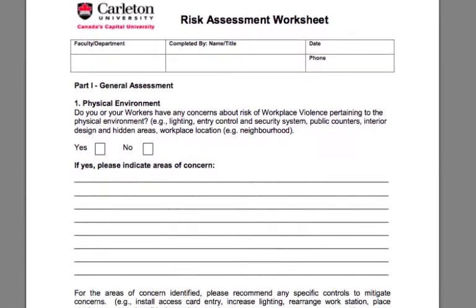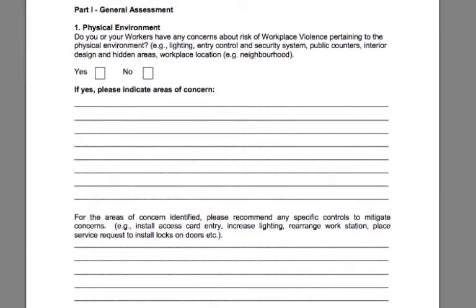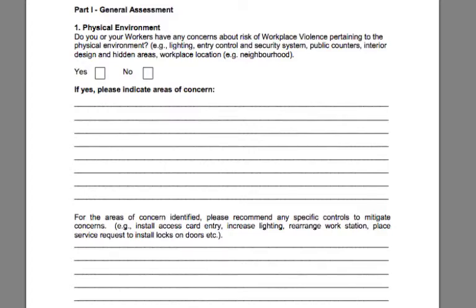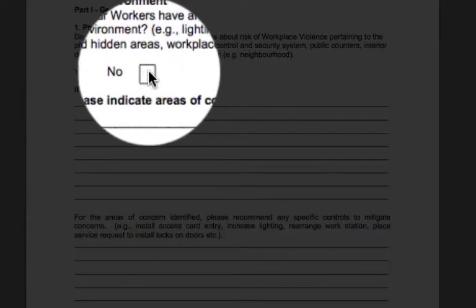The first question in this section is, do workers in their department have any concern about workplace violence pertaining to the physical environment? Examples of risks could be lighting, entry controls, door locks, or the interior design of an office with hidden areas. If your department has areas of concern, then check the Yes box. If there are no concerns over the physical environment, then check No.